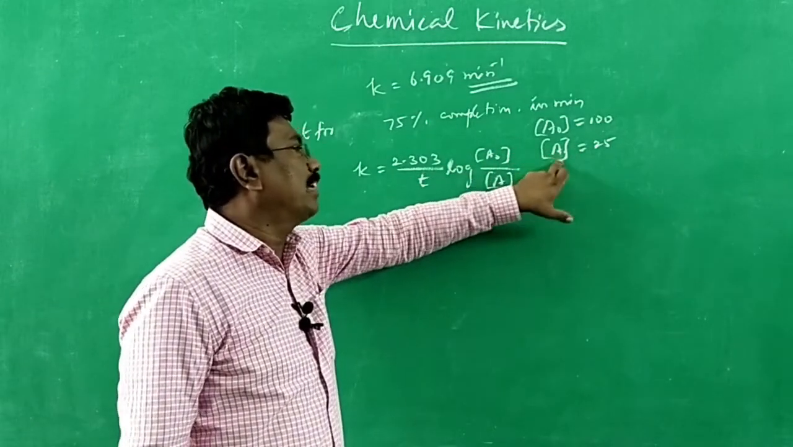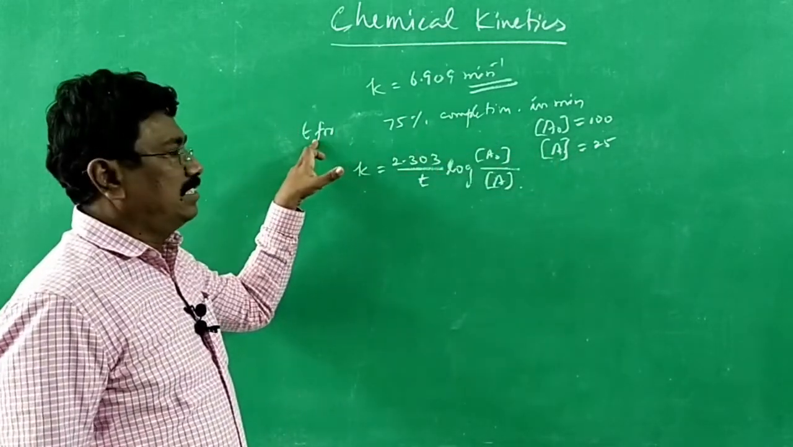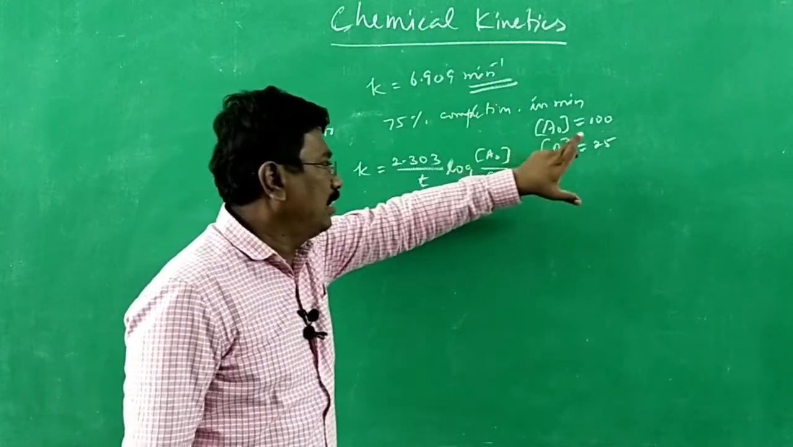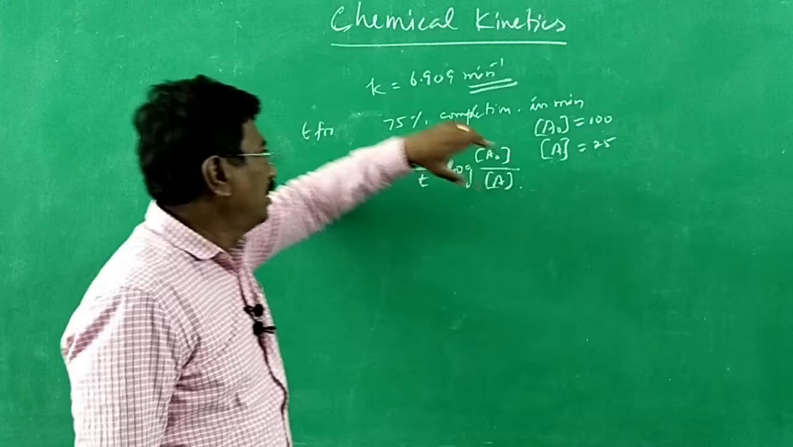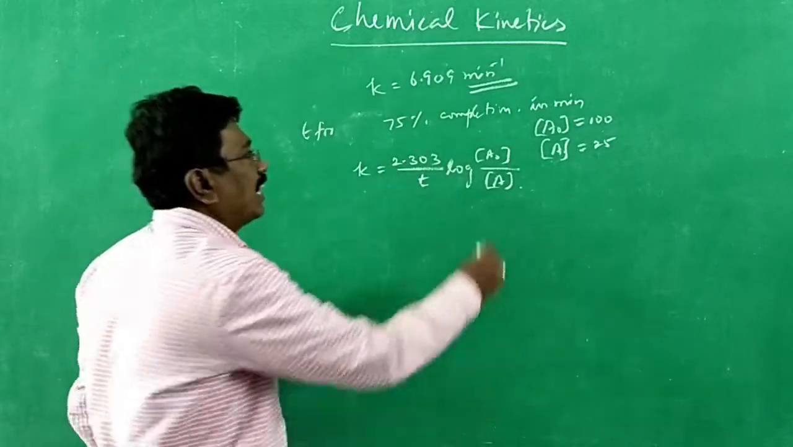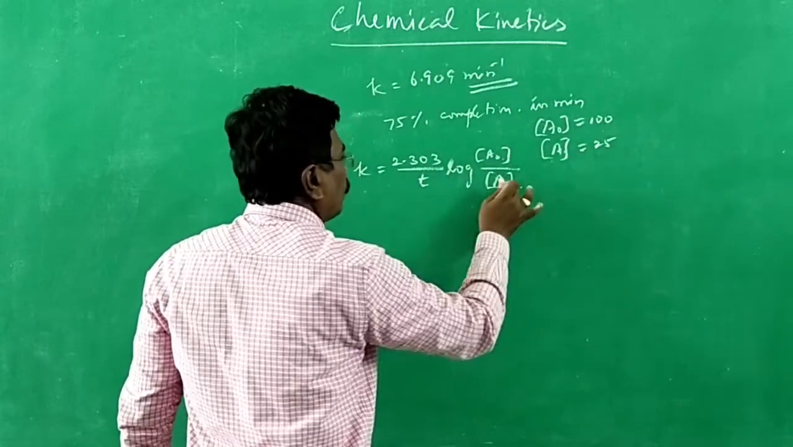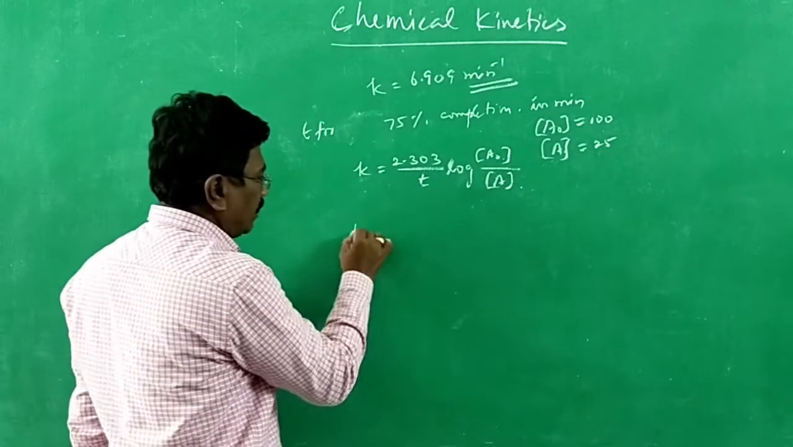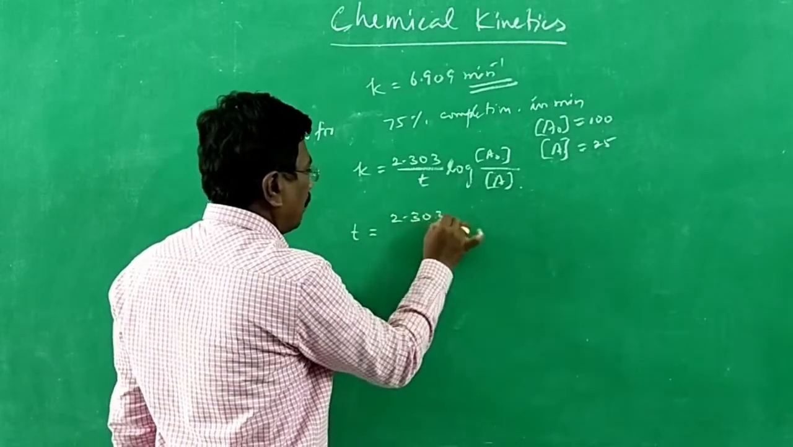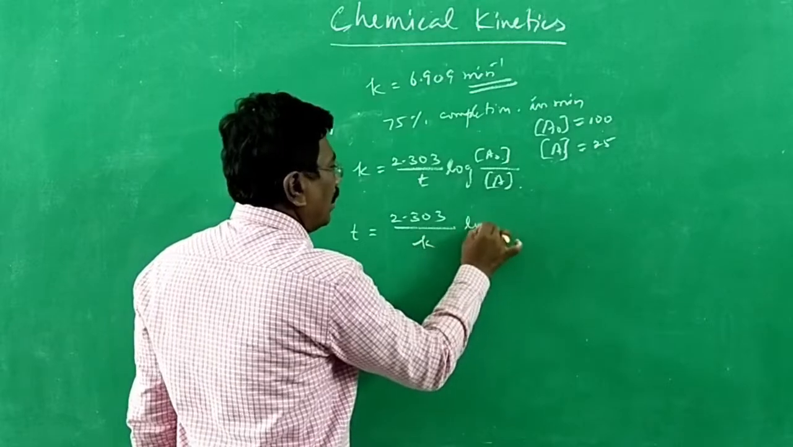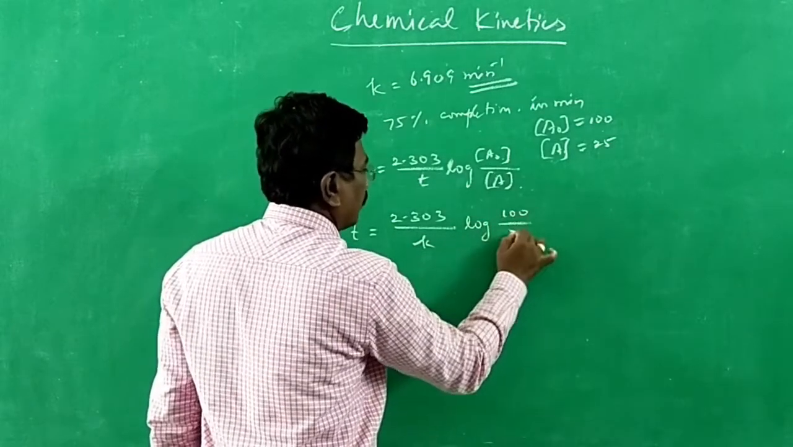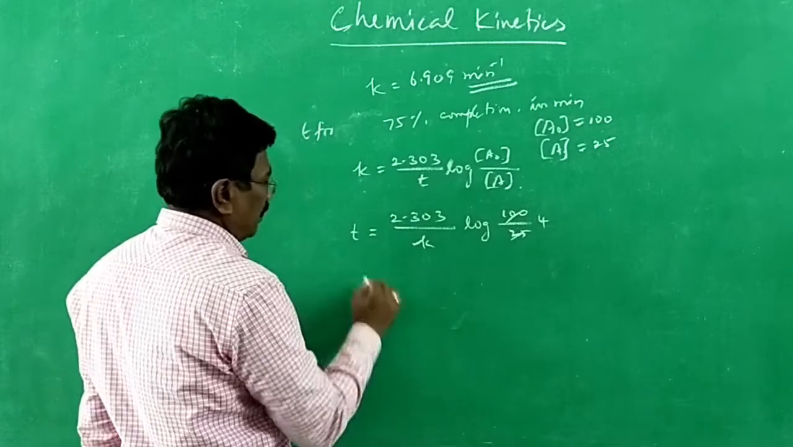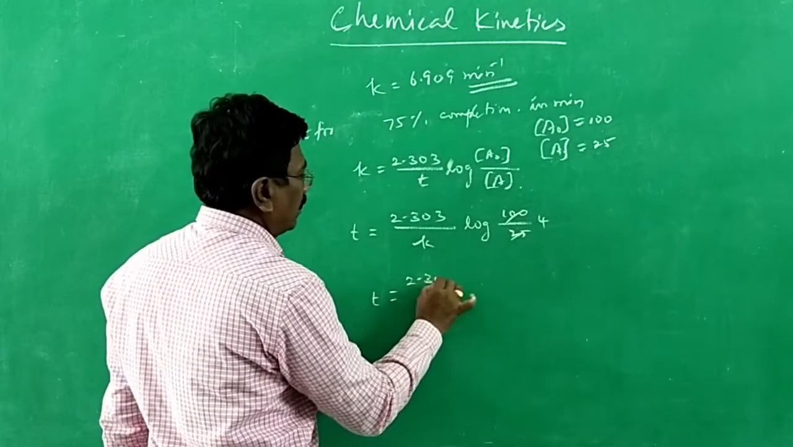That is the concentration remaining in time T. That time is asked: if the remaining concentration is 25%, what is the time? So A naught we know is 100, A we know is 25, K is given, T is asked. So T is equal to 2.303 by K log 100 by 25. 100 by 25 is nothing but 4. T is equal to 2.303 by K.